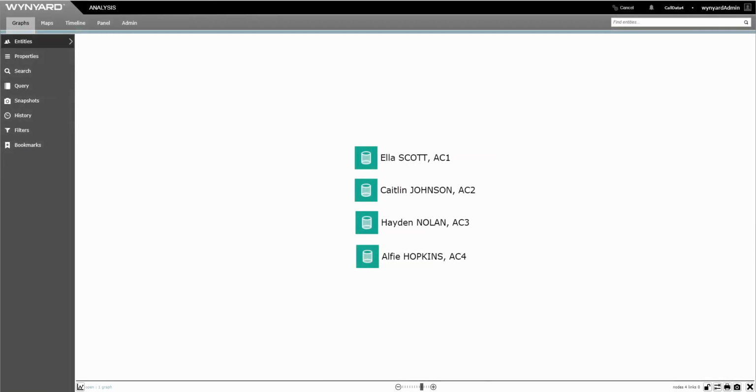In this scenario, a police force is using Wynyard mobile device analytics to analyze data from mobile device acquisitions and quickly join the dots to build intelligence on criminal association and organized criminal networks. Let's take a look at mobile device acquisitions from 4 shoplifters arrested on different days and dealt with by different officers.